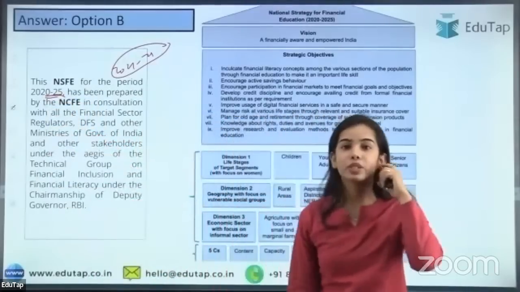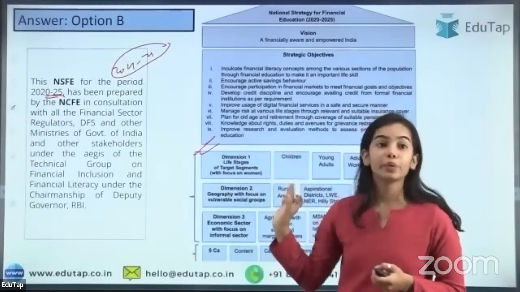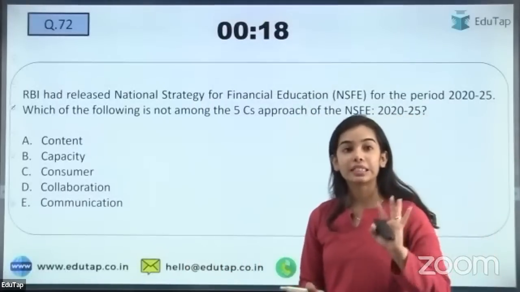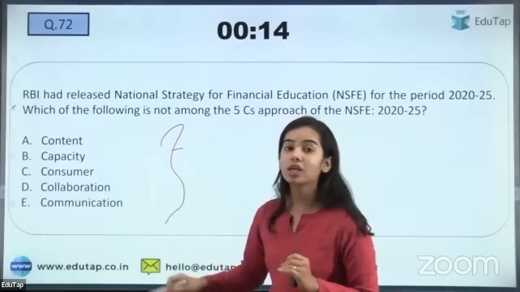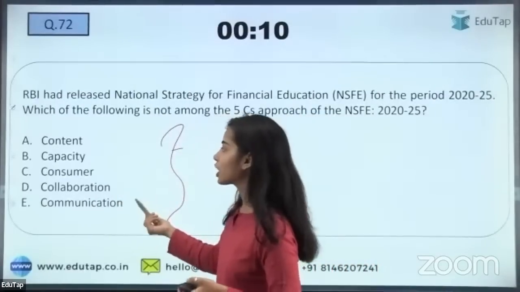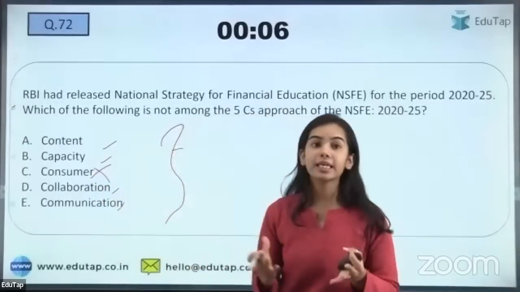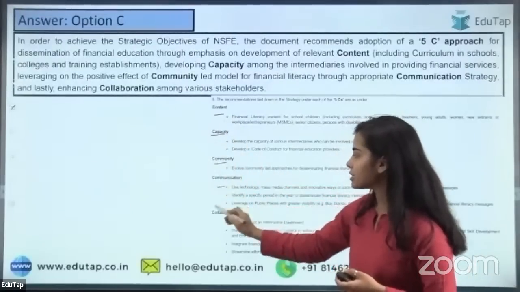Yes, so the right answer is 2020 to 25. I have given you the additional information also. You can read it. So the next question is, there are 5 C's approach of the NSFE. You have to tell which one of the following is not among the 5 C's. So the content, capacity, collaboration, communication are under the 5 C's, but the consumer is not. The community is under the 5 C's. So these are the 5 C's.